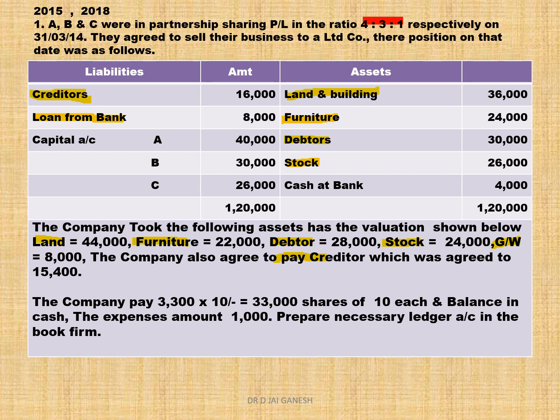So you can't go for the net payment method. The payments are in two forms: 33,000 rupees in shares, balance in cash. So partly shares, partly cash.